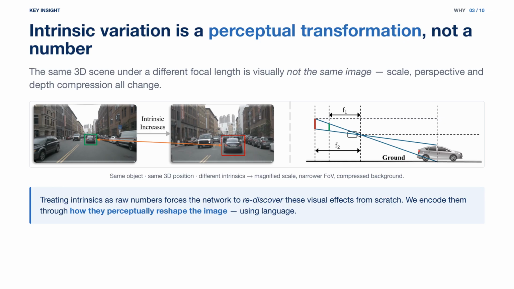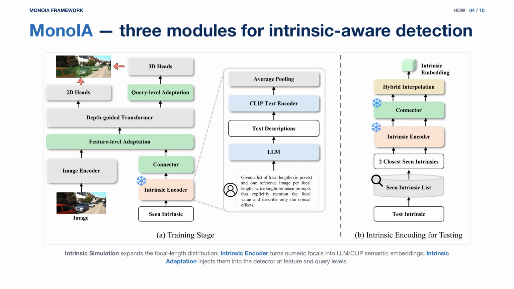So instead of feeding raw numbers to the detector, we encode intrinsics through how they perceptually reshape the image, using language. This brings us to MonoIA. It has 3 modules. The intrinsic simulation module expands training to cover diverse focal lengths. The intrinsic encoder converts numeric focal values into language-grounded semantic embeddings via large language and vision language models. The intrinsic adaptation module injects these embeddings hierarchically into the detector at both feature and query levels.